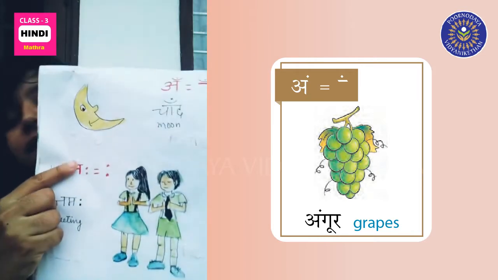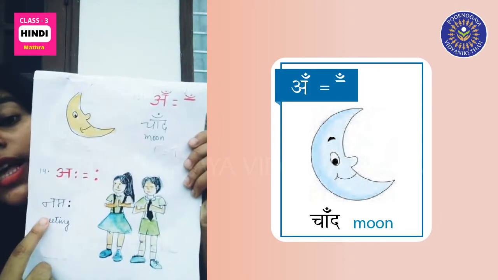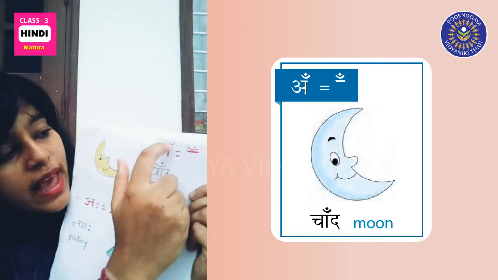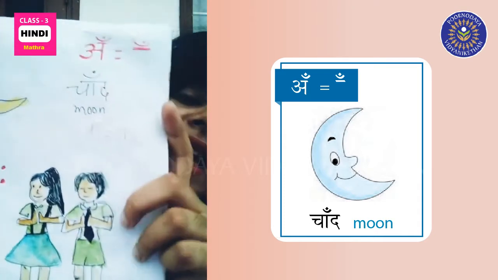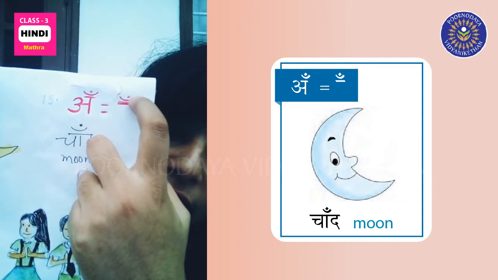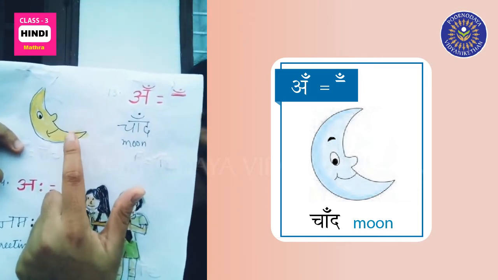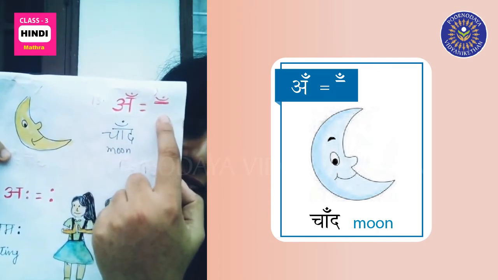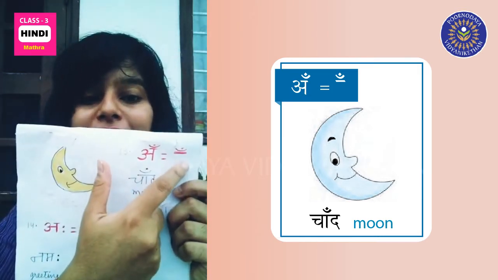Then the next matra, iya. So you see this, a half moon and a dot on top. How do you write iya matra? You put a sleeping line, then a half moon like this, and a dot on top. So it's iya matra.